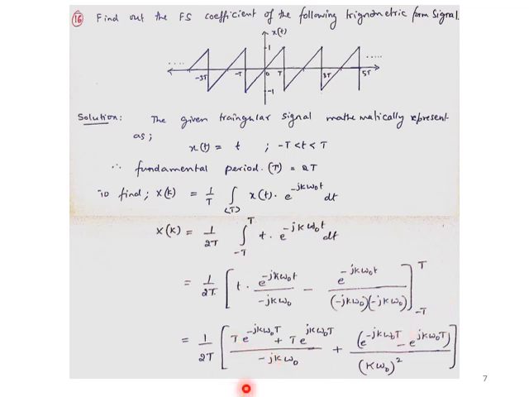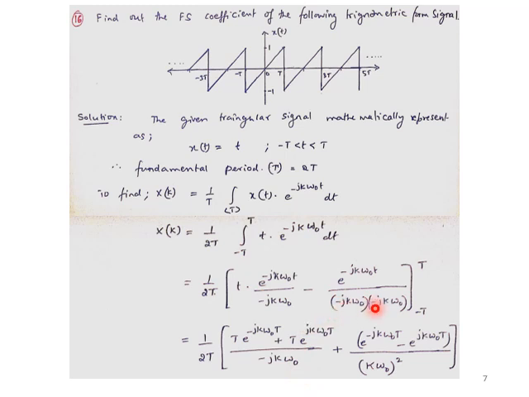So 1 by T, after simplification, substituting T and minus T into this equation. What we have is T into e to the power minus jk omega naught T, that is the first positive term. For the second lower term, minus of minus will be a plus, T into e to the power of minus of minus, plus jk omega naught T, divided by minus jk omega naught as it is. This simplification we can do here.